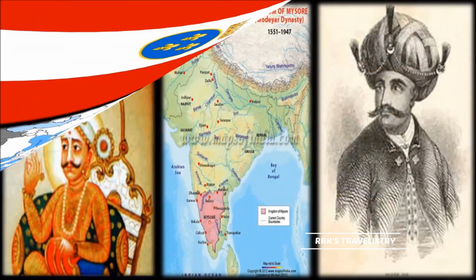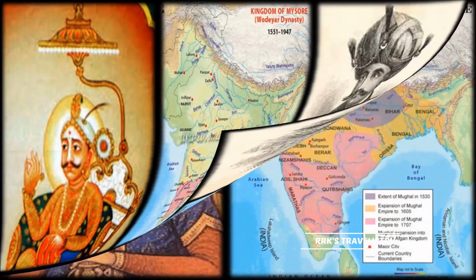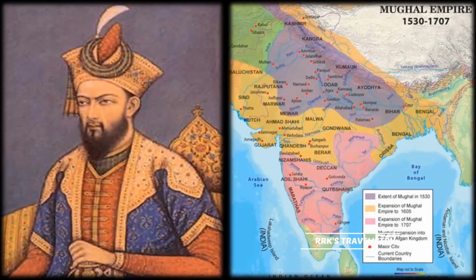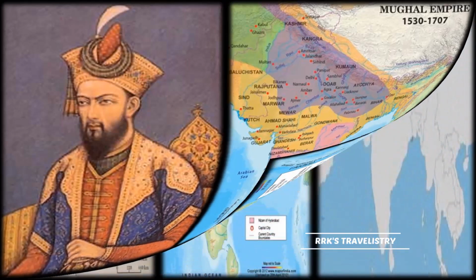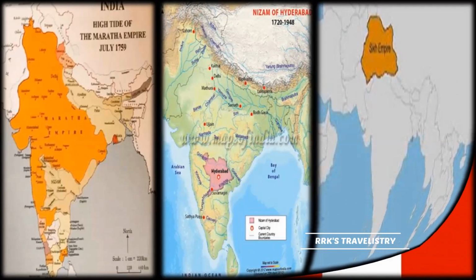In the year 1704, in the Mysore Kingdom, the death of Chikkadevaraja Wodeyar created political instability. Hyder Ali took advantage. 1707 was the most crucial year for the Mughal Empire because of the death of Aurangzeb. After the death of Aurangzeb, the Mughal Empire began to collapse, and this made the rise of three independent states, that is the Marathas, the Nizam of Hyderabad, and the Sikhs.